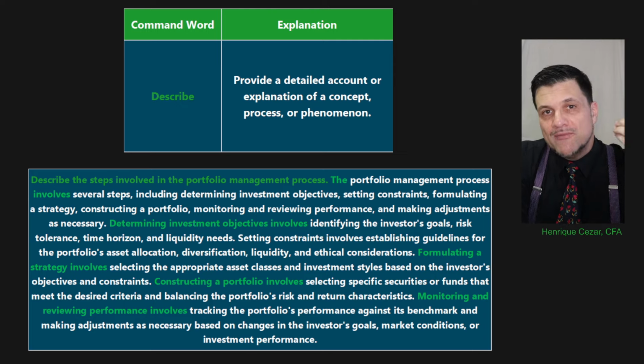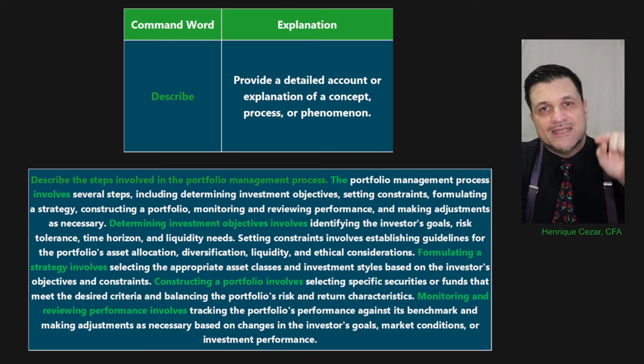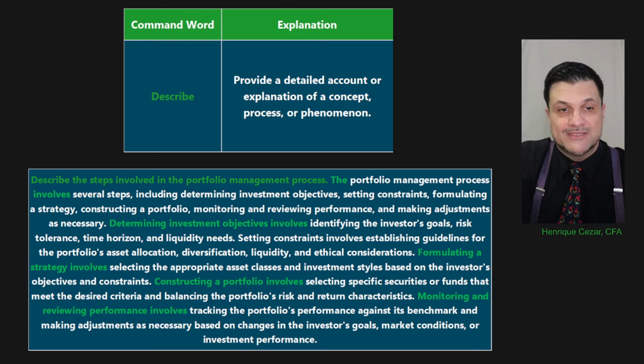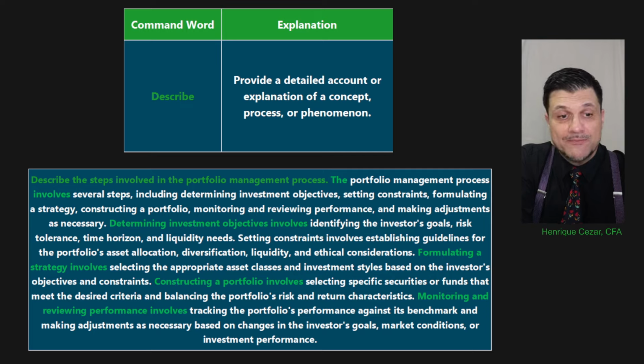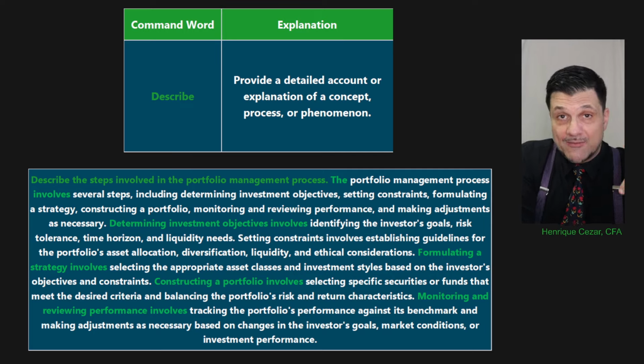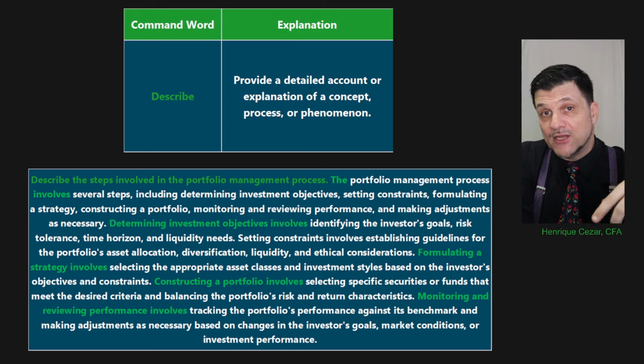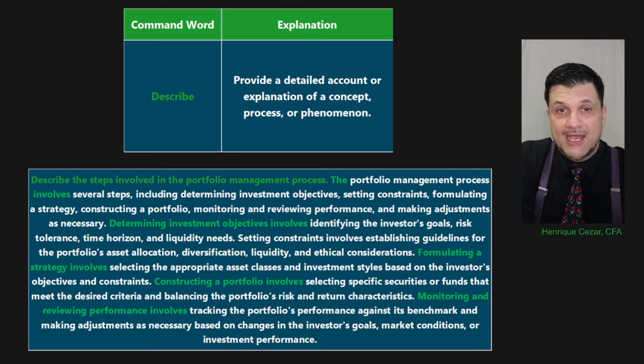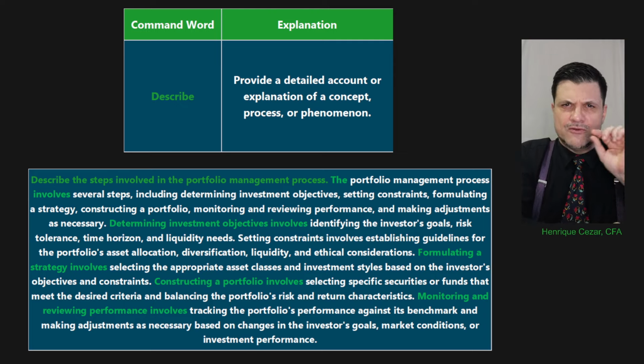When you describe each one of those steps, you describe the process. So state the points involved in that description, describe each one of those steps, and then finally you can do a conclusion. So the points above, although not all the steps included, are the most important, and overall summarize the steps involved in the portfolio management process. Boom. You close your answer with a little touch.